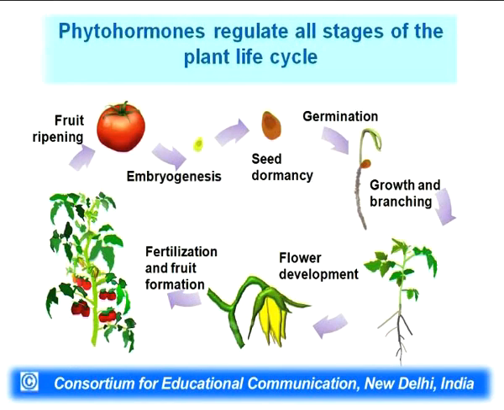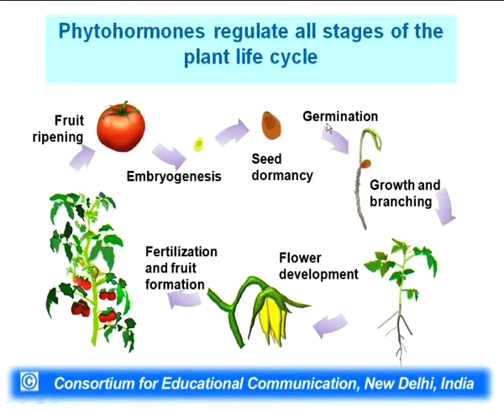So, let us learn about what the phytohormones do. If you look at this slide you will see the life cycle of a plant. You can begin from anywhere, but let us begin from fruit ripening. There are hormones which influence fruit ripening, and hormones which influence embryogenesis and seed dormancy.